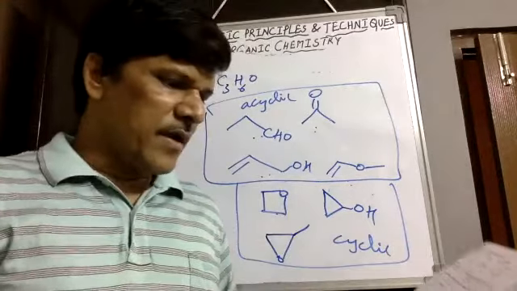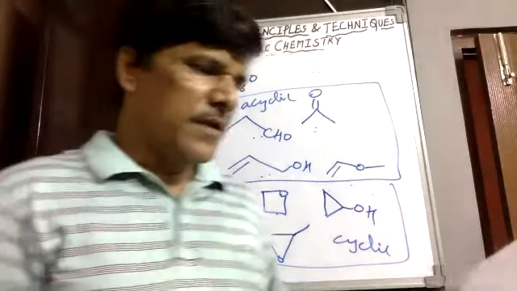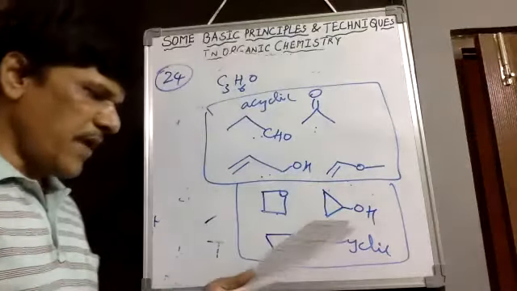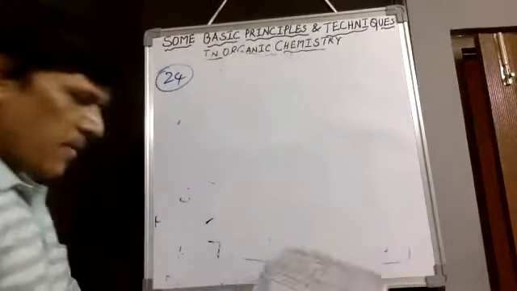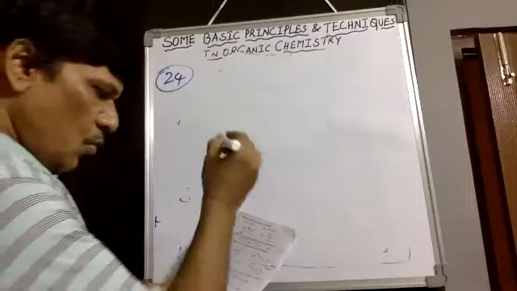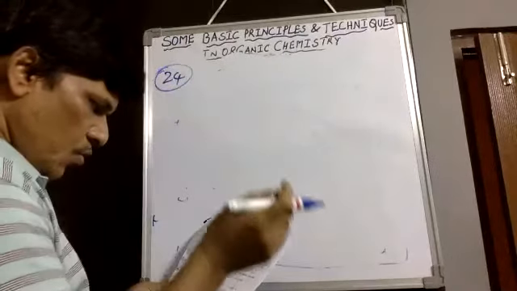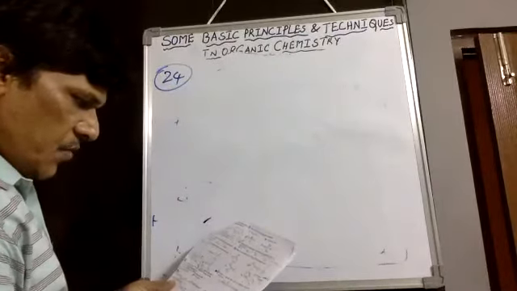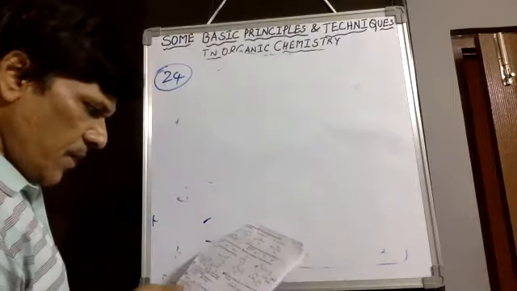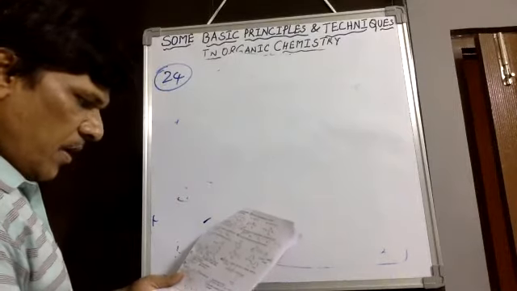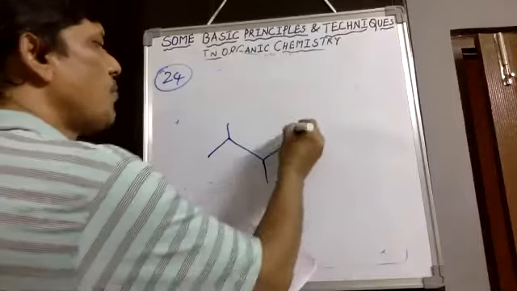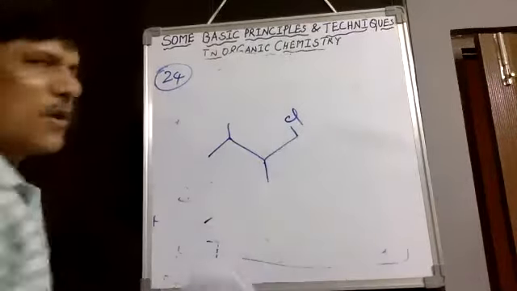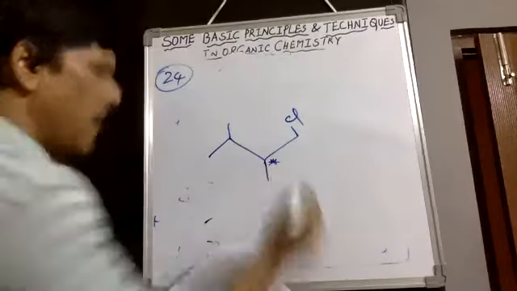Then question number 40. How many enantiomeric pairs are obtained by monochlorination of 2,3-dimethyl butane? 2,3-dimethyl butane we can draw like this. Suppose any one of these methyl groups undergoes chlorination, then here we would observe a chiral center.